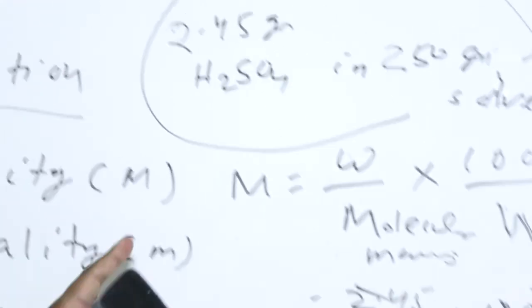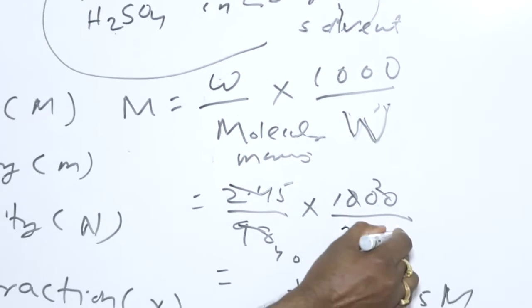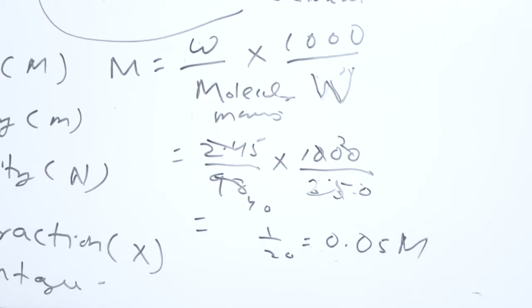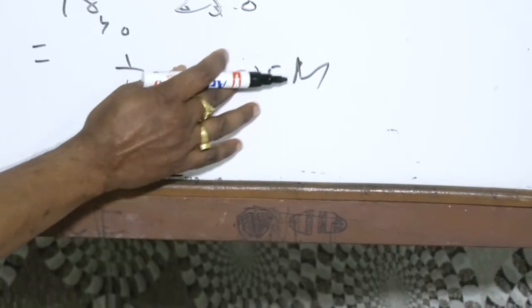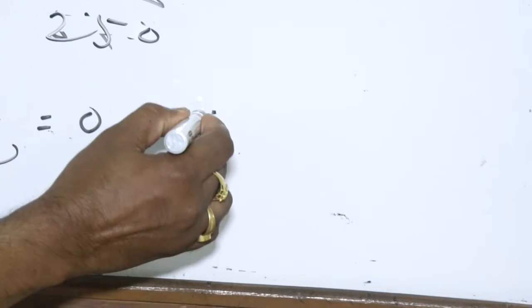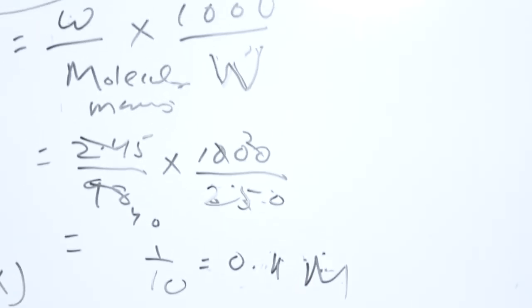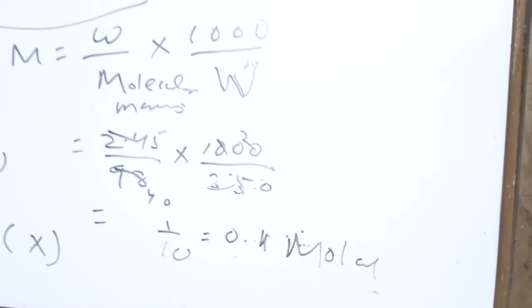Then we can apply this formula in a similar manner, and we find the result will be 1 by 10, that means 0.1 m, a 0.1 molal solution. That is the molality.